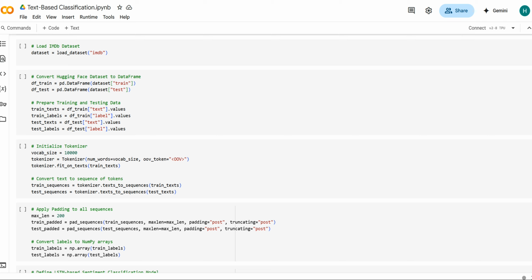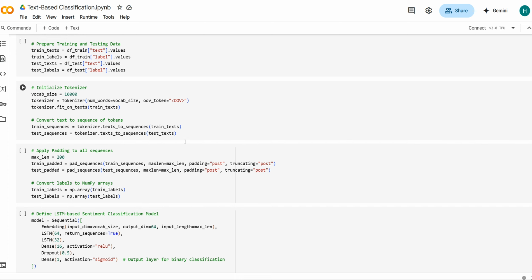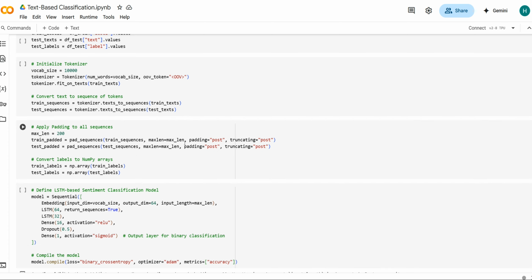The dataset approximately has 25,000 training and 25,000 testing movie reviews, labeled as positive as 1 and negative as 0. So we're going to convert the dataset into regular pandas data frames to make it easier to work with text and labels. The train text consists of a list of reviews, and the train labels are 0 or 1, indicating sentiment.